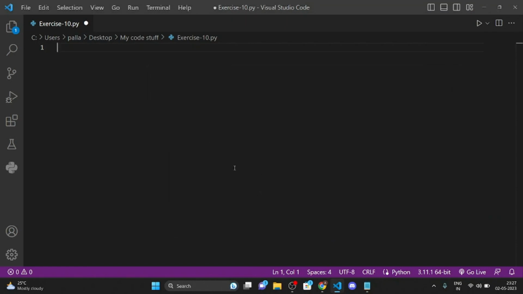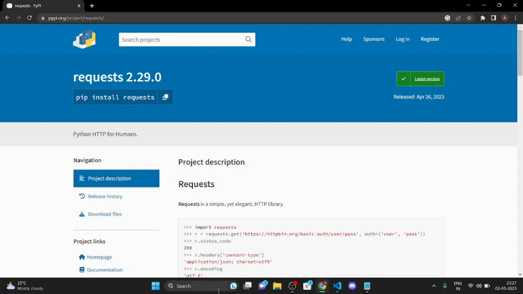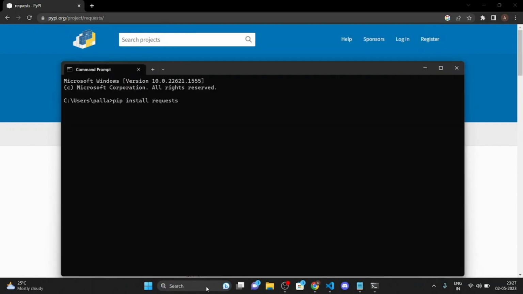Okay, so as Code with Harry said, we are going to use request module, and also we are going to use another module which is JSON. JSON is most probably a built-in module, but you need to install request module. For that, you can simply open your command prompt and type pip install requests.